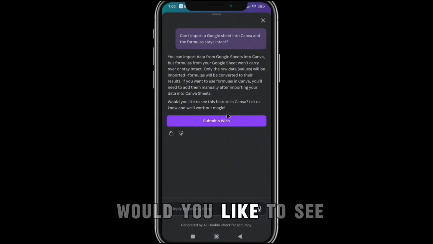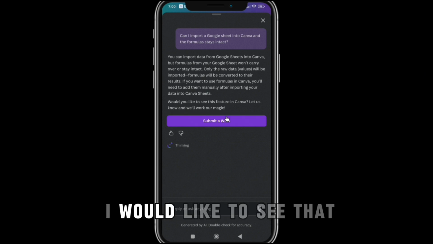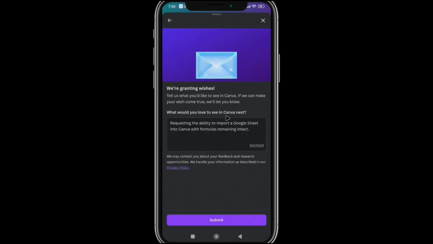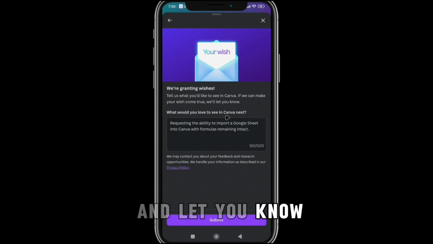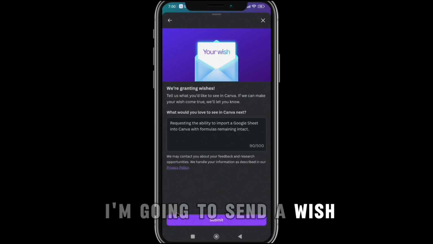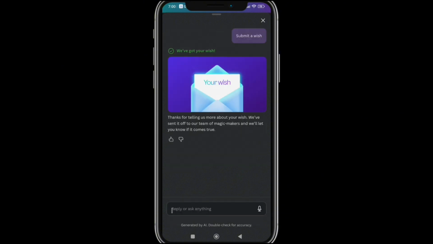Say would you like to see this feature? I will let us know how magic there. I would like to see the council submit a wish. And you see that yeah, granting wish is better what we'd like to think. If you want to make a wish, come to let me know. Yes, say this. I'm going to submit a wish. Yep, that's me. Yeah, my wish is submitted.